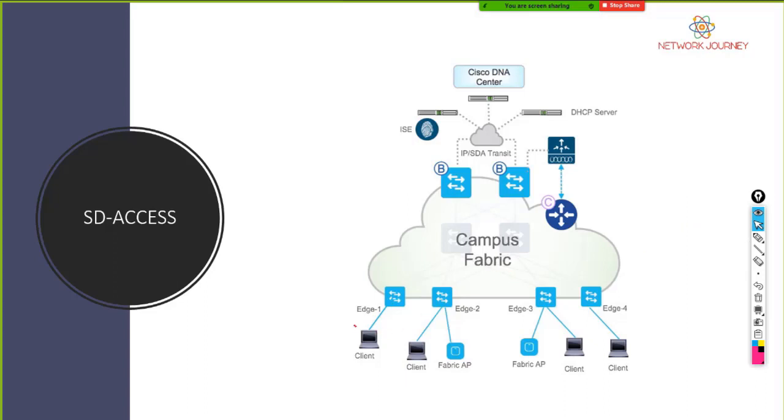Let's say there was a client trying to reach a destination. The packet went to this switch, then to the distribution, then to the core, and the core will check the routing information. And let's say it was trying to send to the internet. That's what the core does, right?